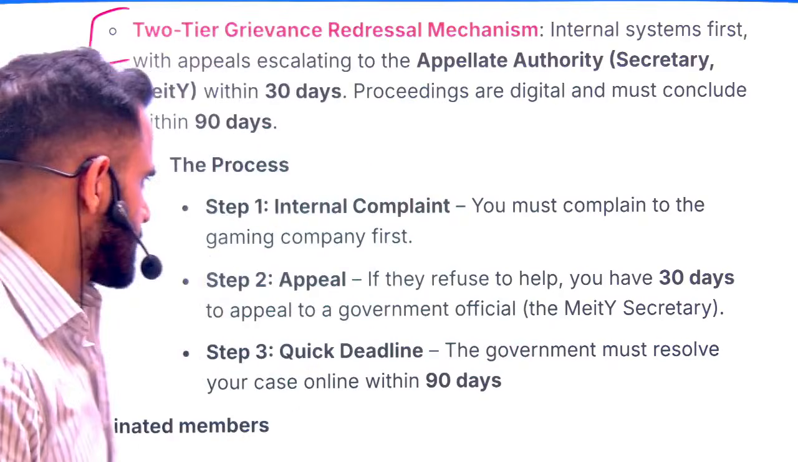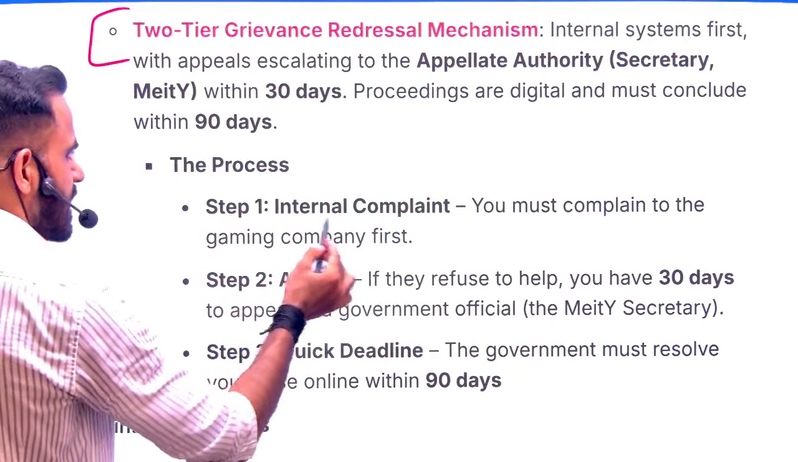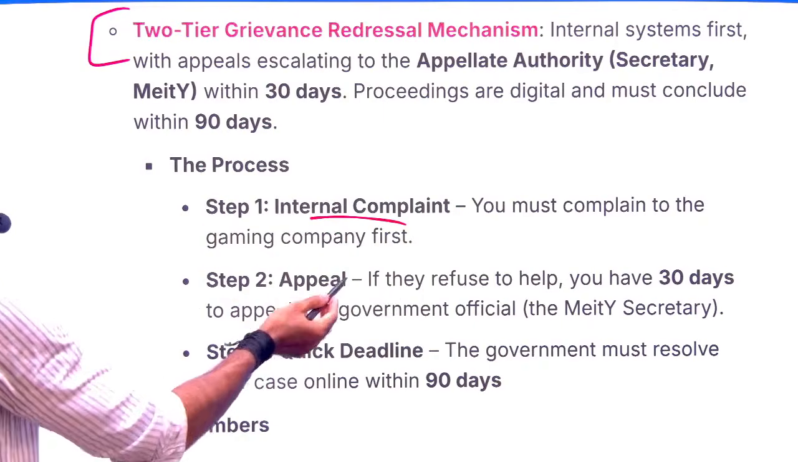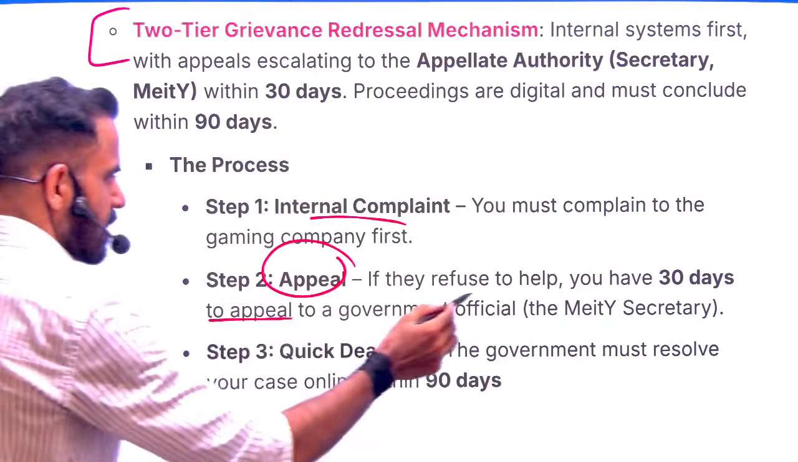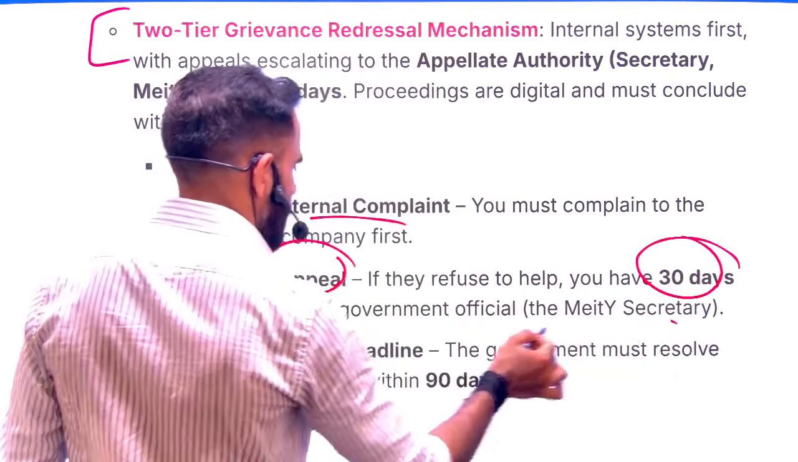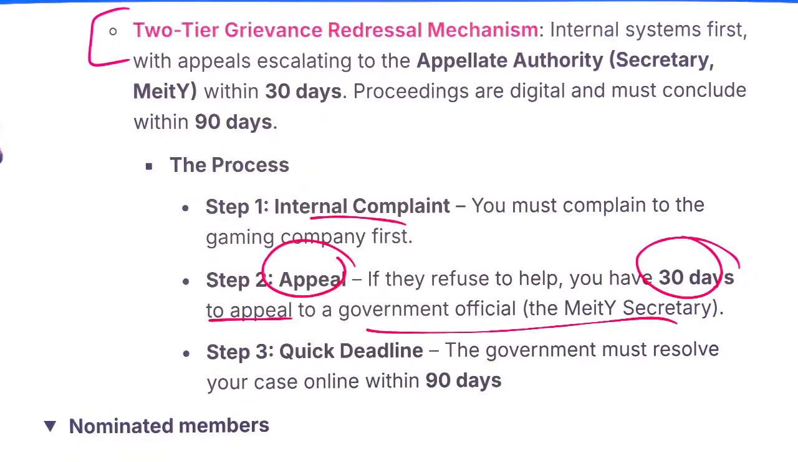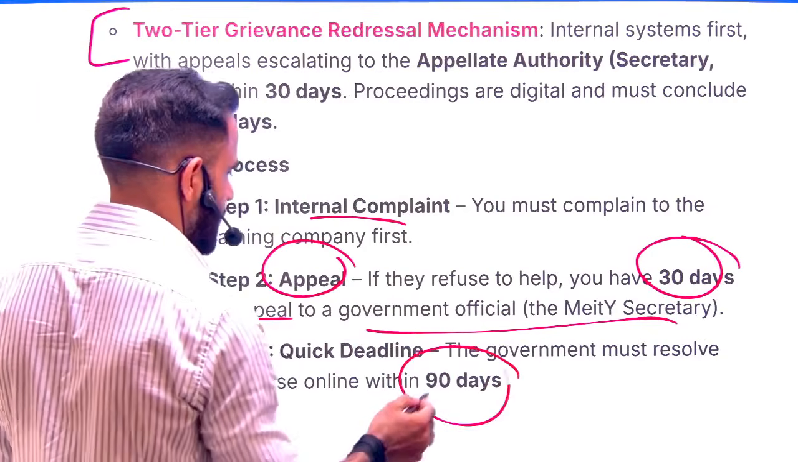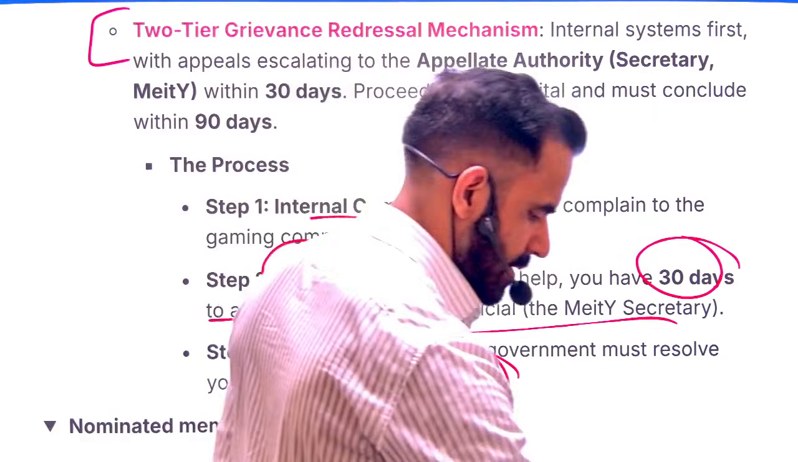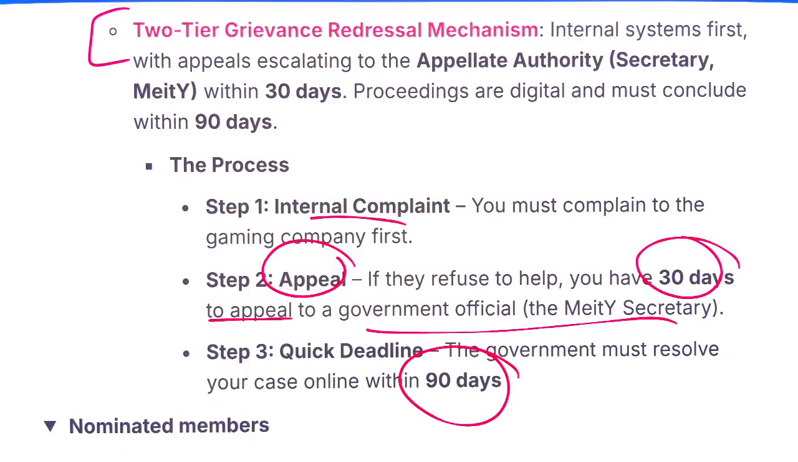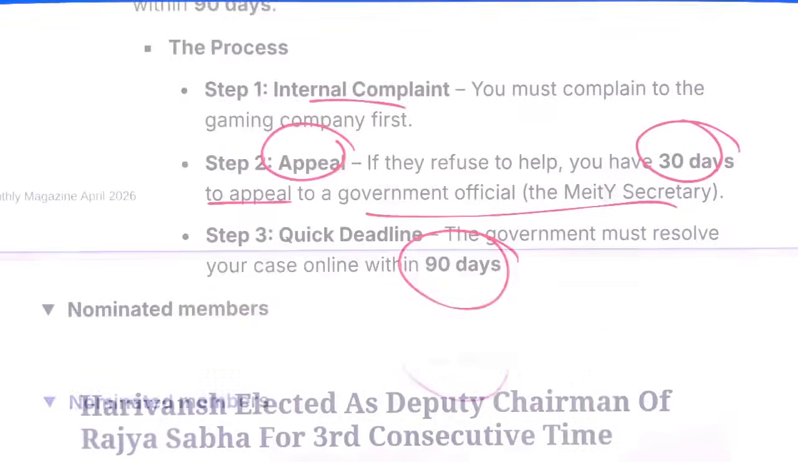So two important things: one is the internal complaint, that simply means within that company, and second, you can appeal against it, and you will have 30 days to appeal. And once you have appealed, then the government body needs to resolve your case within 90 days. So this is going to be the timeline of the event, 30 plus 90 days.